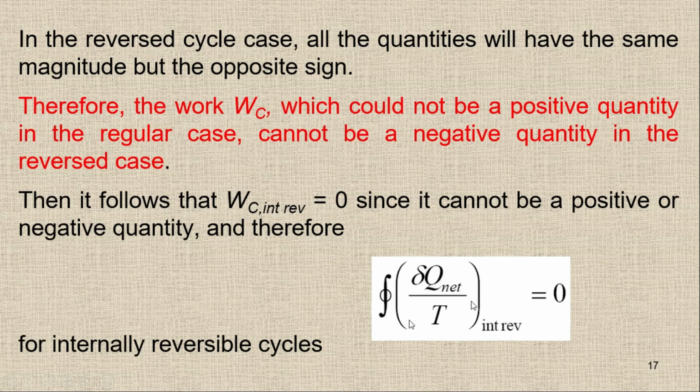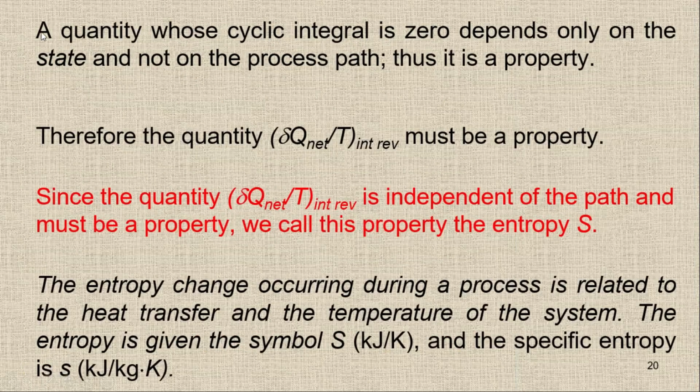So this whole term is a property of the system, and it depends only on the state, not on the path, because the cyclic integral of work W and the cyclic integral of heat Q are both not equal to 0. A quantity whose cyclic integral is 0 depends only on the state and not on the process path. Thus it is a property.